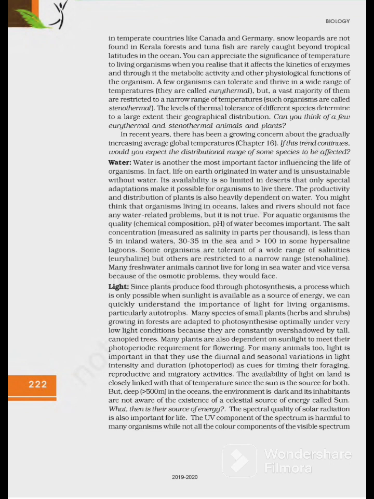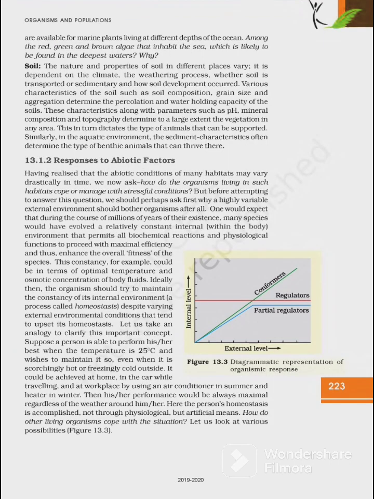The UV component of the spectrum is harmful to many organisms, while not all the color components of the visible spectrum are available for marine plants living at different depths of the ocean. Among the red, green, and brown algae that inhabit the sea, which is likely to be found in the deepest water? तो deepest water ये सबसे important question है। तो deep sea algae कौन सी होगी? रेड एल्गी। ठीक है, तो रेड एल्गी इसका आंसर हो जाता है।